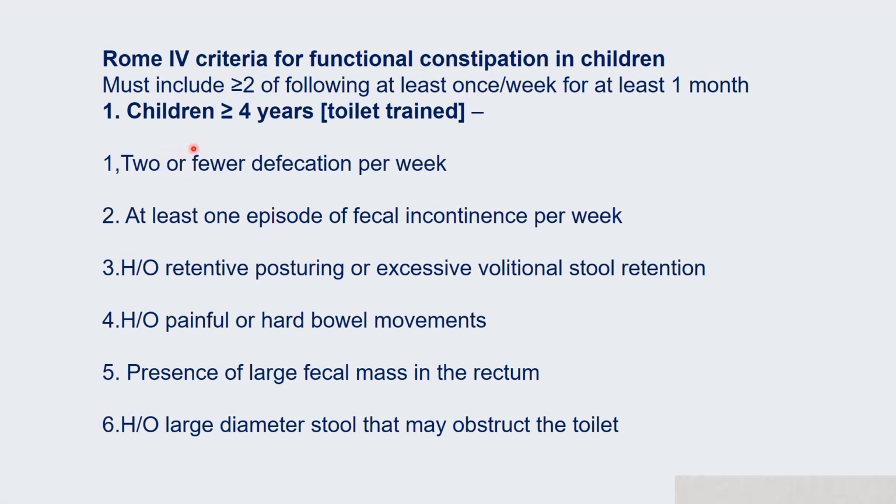So in children 4 or more years old who are toilet trained, the criteria are: number 1, 2 or fewer defecations per week; number 2, at least 1 episode of fecal incontinence per week; number 3, history of retentive posturing or excessive volitional stool retention; number 4, history of painful or hard bowel movements; number 5, presence of a large fecal mass in the rectum; number 6, history of large diameter stool that may obstruct the toilet.